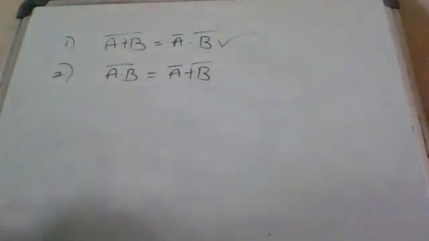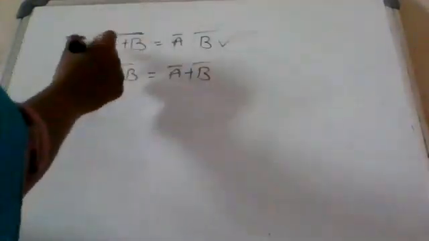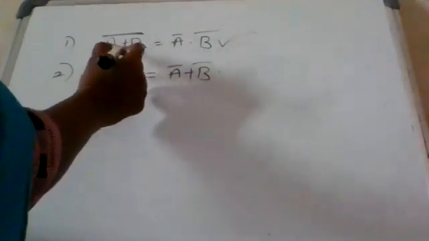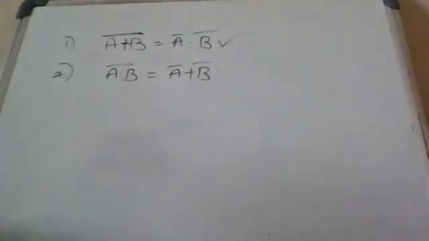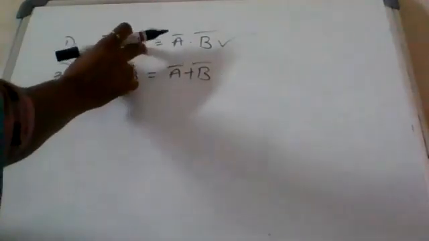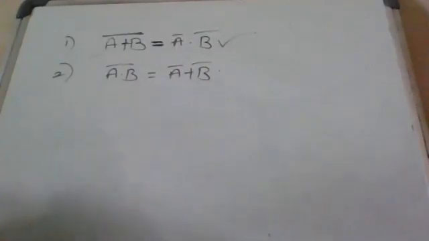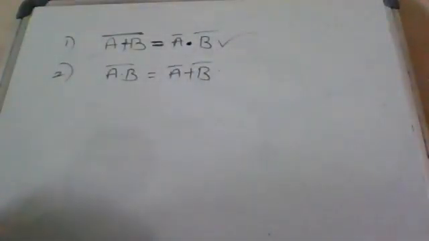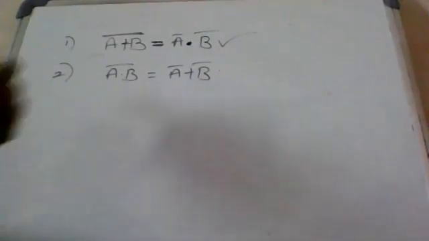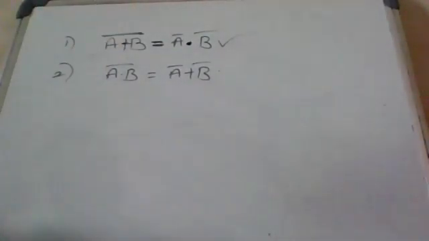How to derive this one? The complement of sum of two or more variables is equal to the product of the complements of the variables.